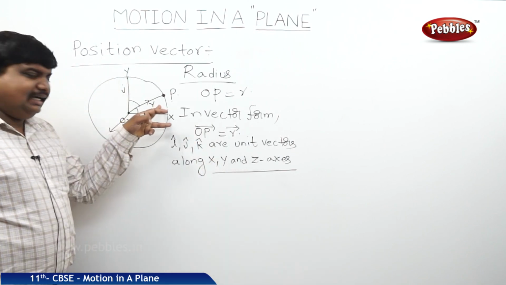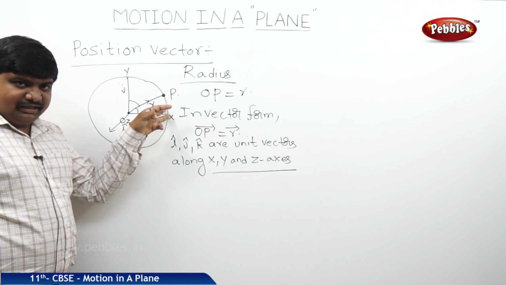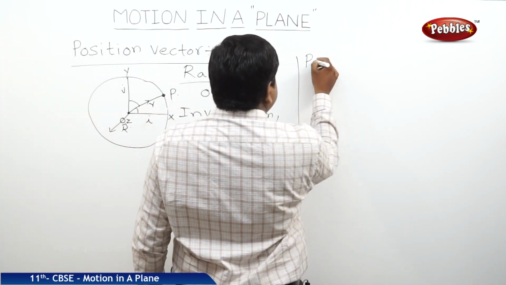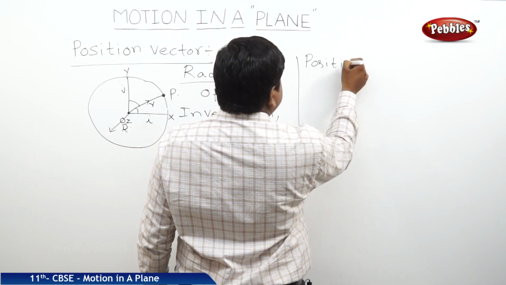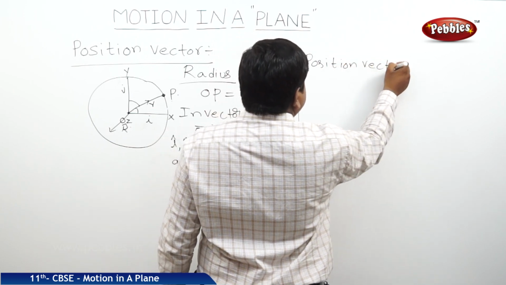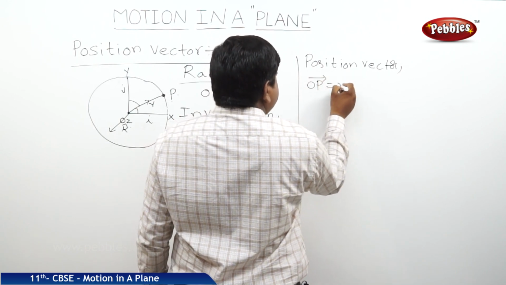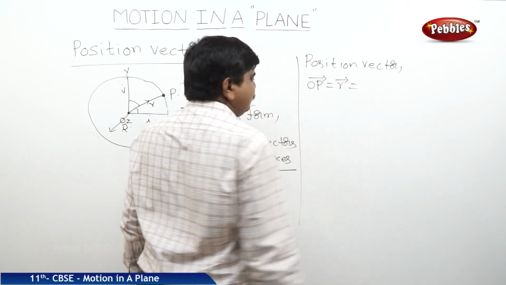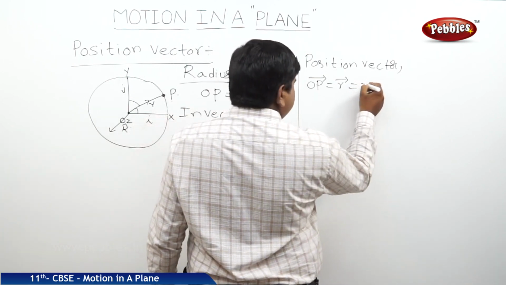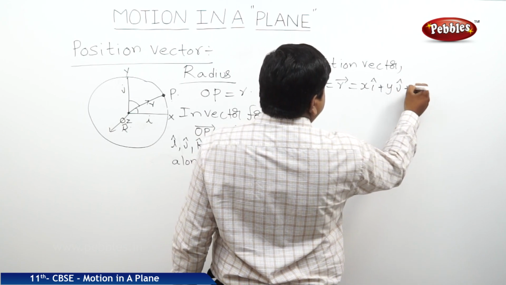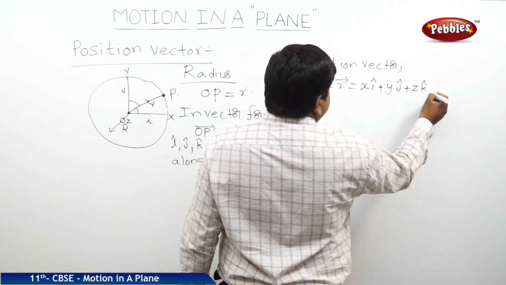If you want to identify the position of this particular vector at this position, we can write the position vector OP bar is equal to R bar is equal to x i cap plus y j cap plus z k cap.